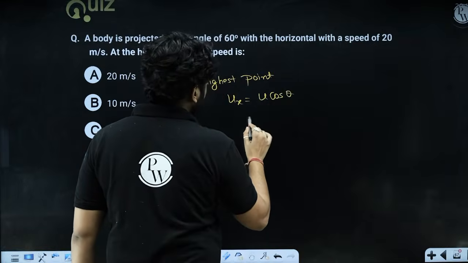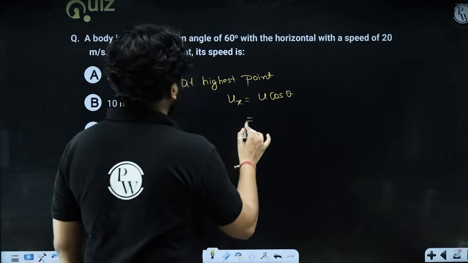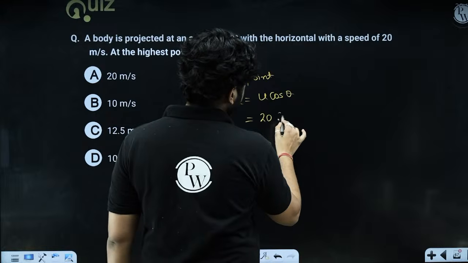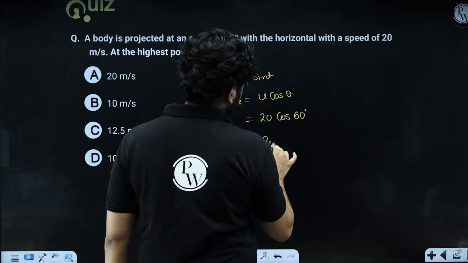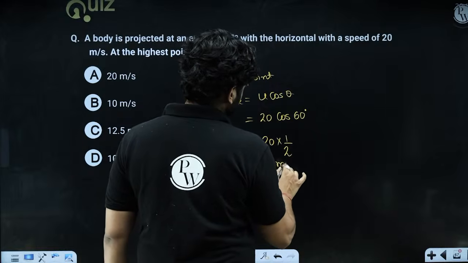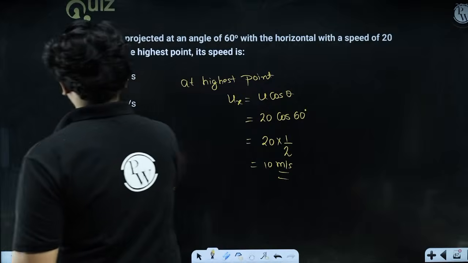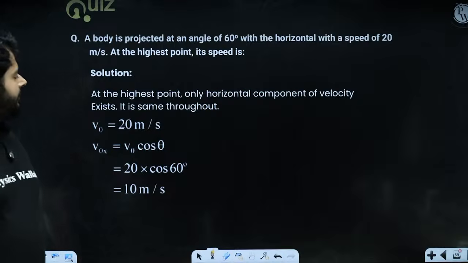So you are launching the body at 20 meter per second, so 20 cos 60. Cos 60 is 1 by 2, so it will be 10 meters per second. Option B has to be the correct option. Let's keep on moving and talk about the next one.